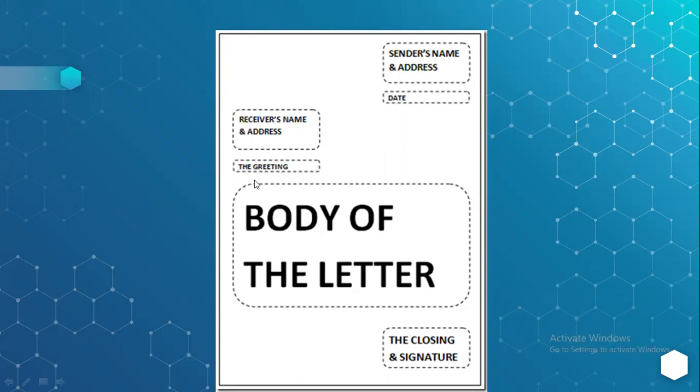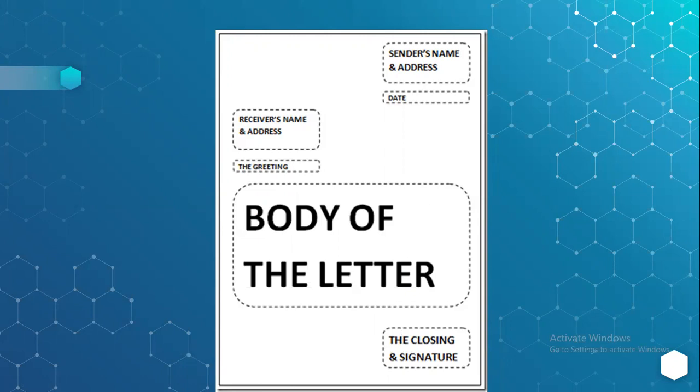Then you can have the reference or subject line over here. After that, you write the main body of the letter. The main content of the letter will be presented here. Thereafter, you can give the closing salutation, and then the signature. Sometimes you can place the station and the particular date. Even the date can be mentioned below also.